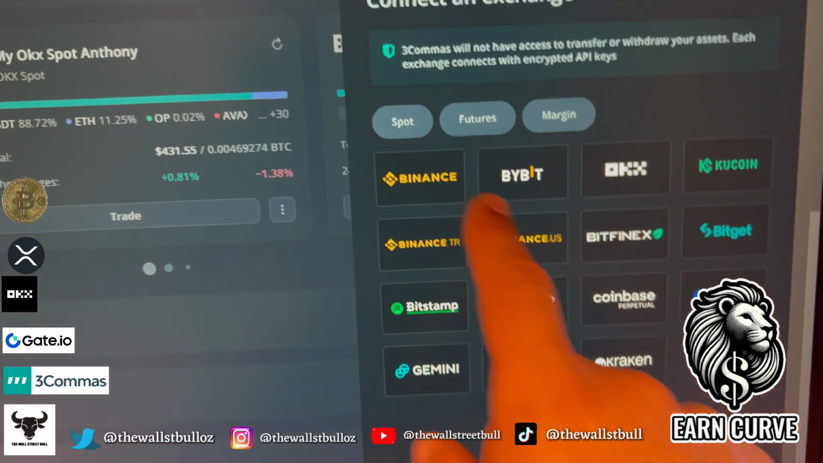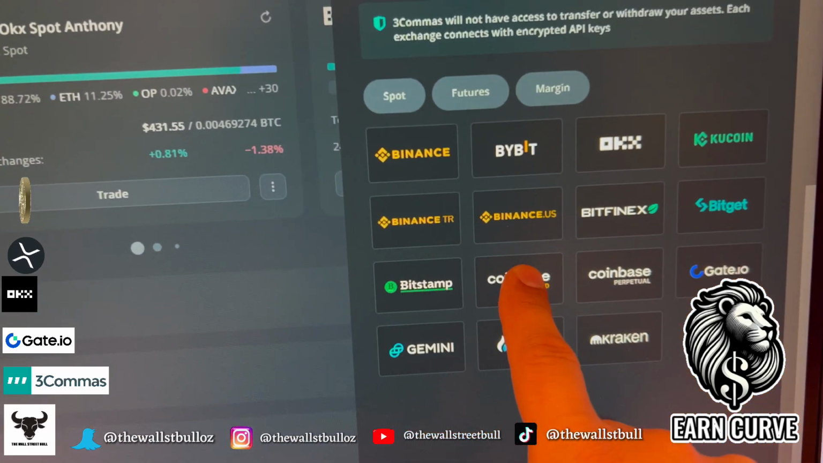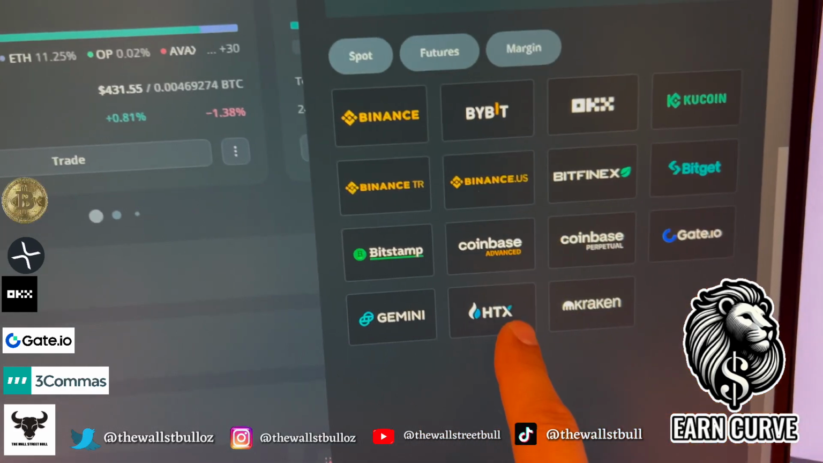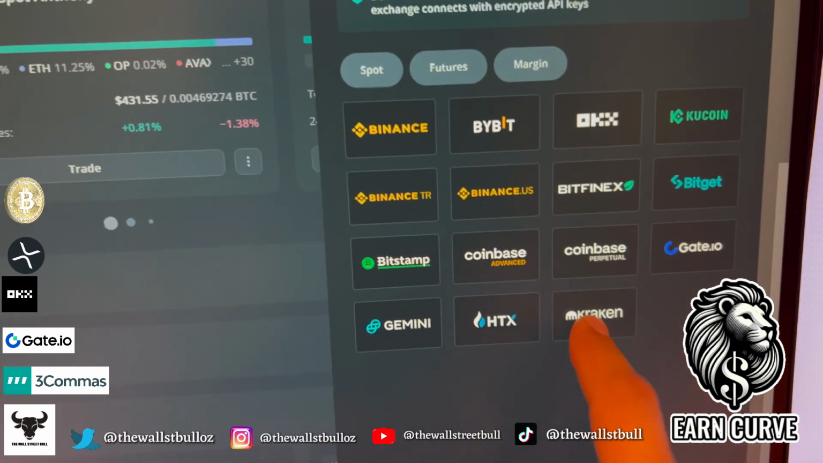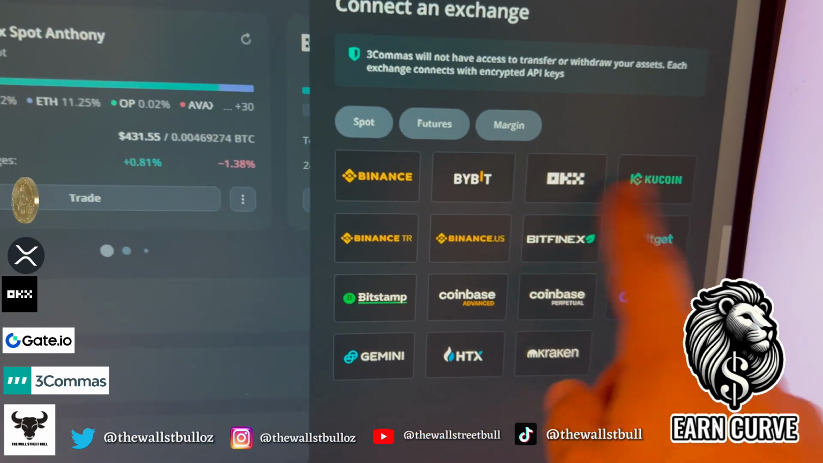But you can use Binance, KuCoin, Bitfinex, BitGet, Bitstamp, Coinbase Advanced, Coinbase Perpetual, Gemini, Huobi or HTX, or Kraken. These are the exchanges, okay? So if you haven't got one, you need to set one up on this.